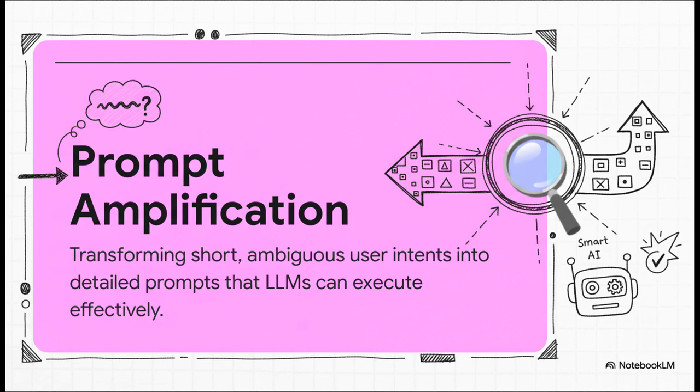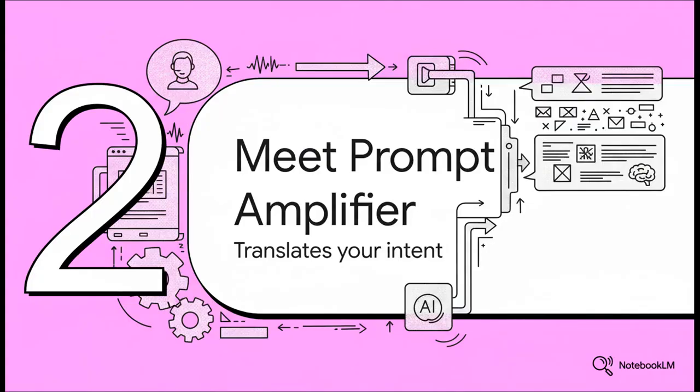So the solution is this really powerful idea called prompt amplification. Now, this isn't just about making your prompt longer. It's about making it smarter. It's the process of taking that short, kind of ambiguous thing you typed and automatically beefing it up, transforming it into a comprehensive, really well-structured prompt that an LLM can actually understand and execute on.